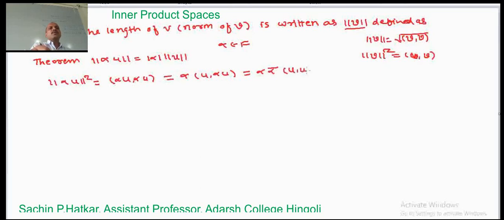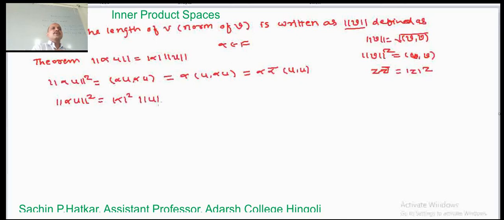And we know that for a complex number z, z into z bar equals mod of z square. Z is a complex number. When it is real, obviously it is alpha into alpha, we get alpha square. So alpha square is a positive quantity, and we need a positive number, so we write this as norm of alpha u square equal to mod of alpha square, and the inner product of u comma u means norm of u square.